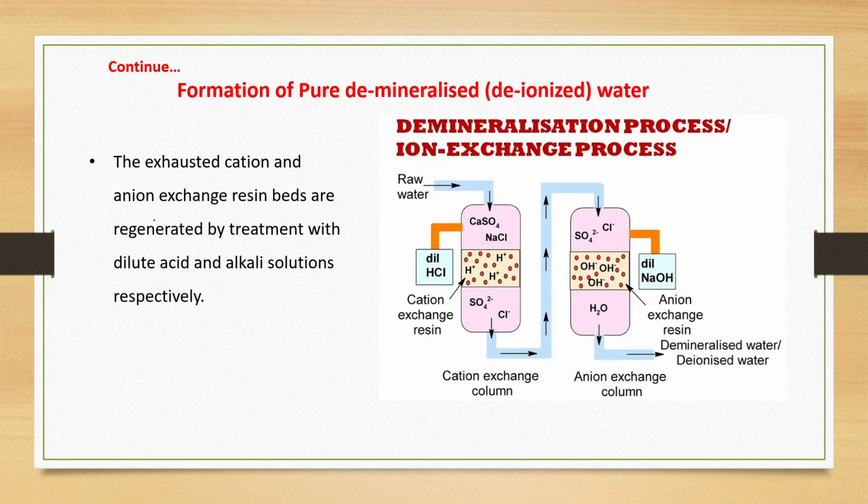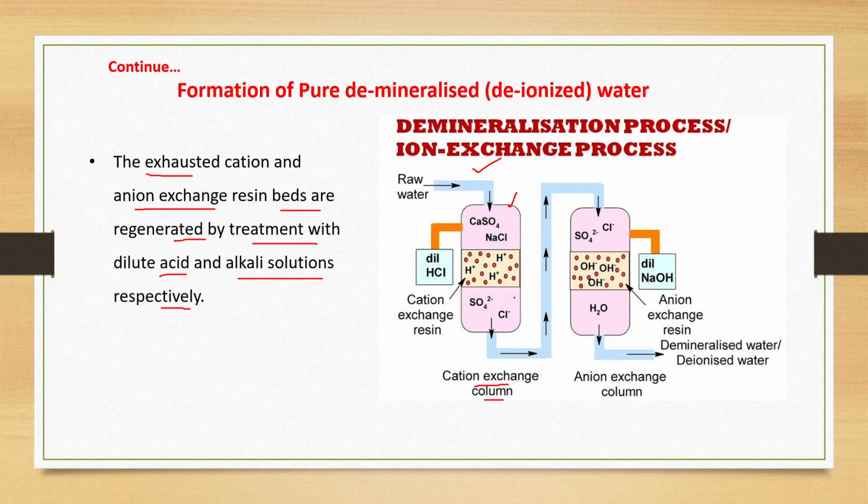Now you can see this diagram. This is indicating the demineralization process or ion exchange process. In this case, the exhausted cation and anion exchange resin beds are regenerated by treatment with dilute acid and alkali solution respectively. See the diagram. This is the cation exchange column.